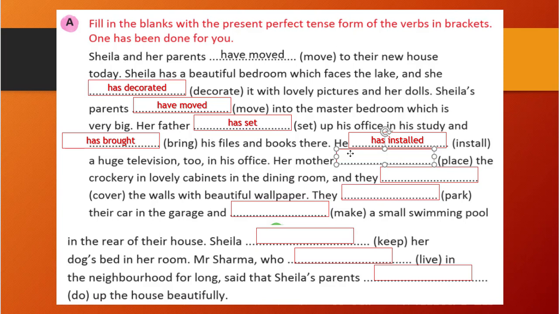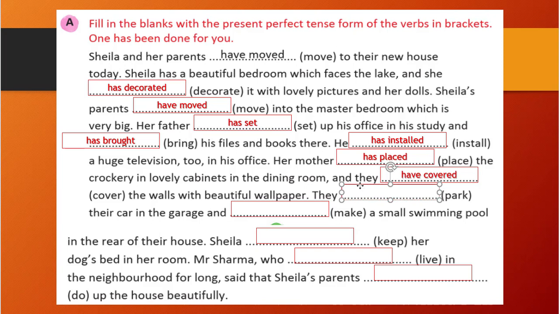Then we will see a huge television too in his office. Her mother, so that is also singular, so we will use has, and place will be placed. Correct. Has placed the crockery in a lovely cabinet in the dining room, and they is a plural, so have will come. They have cover, past participle is covered, right? So have covered the walls with a beautiful wallpaper.